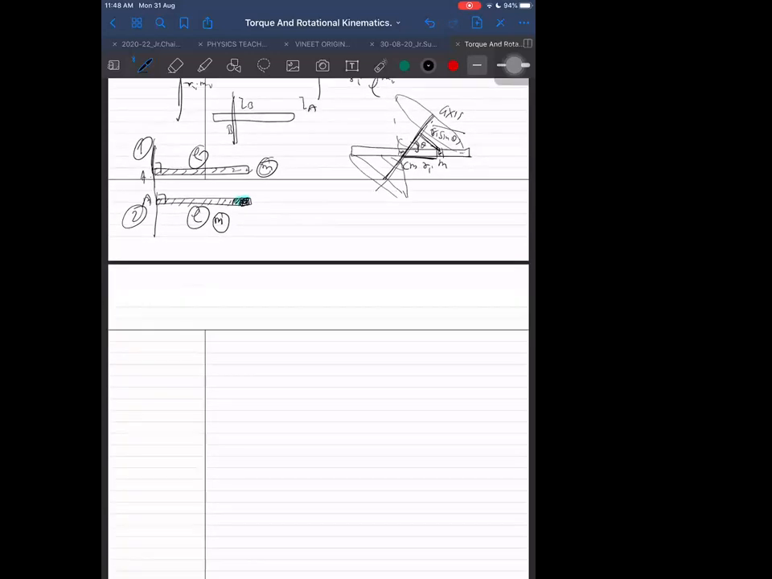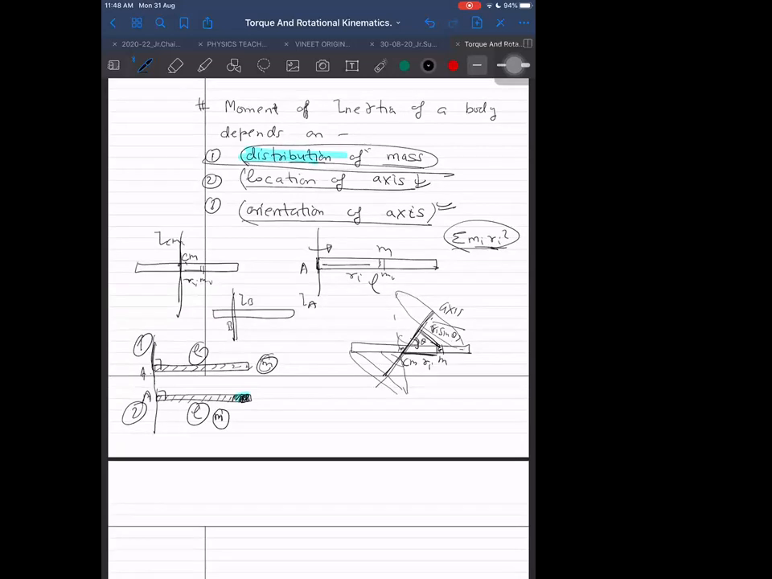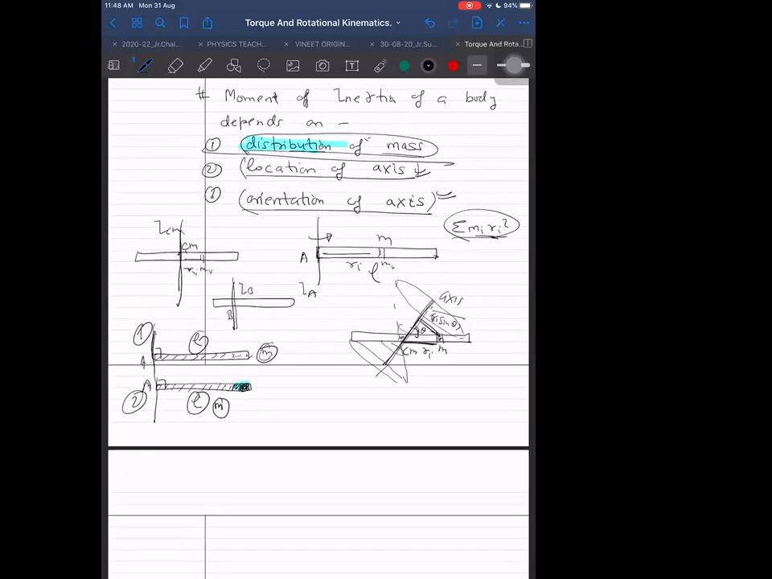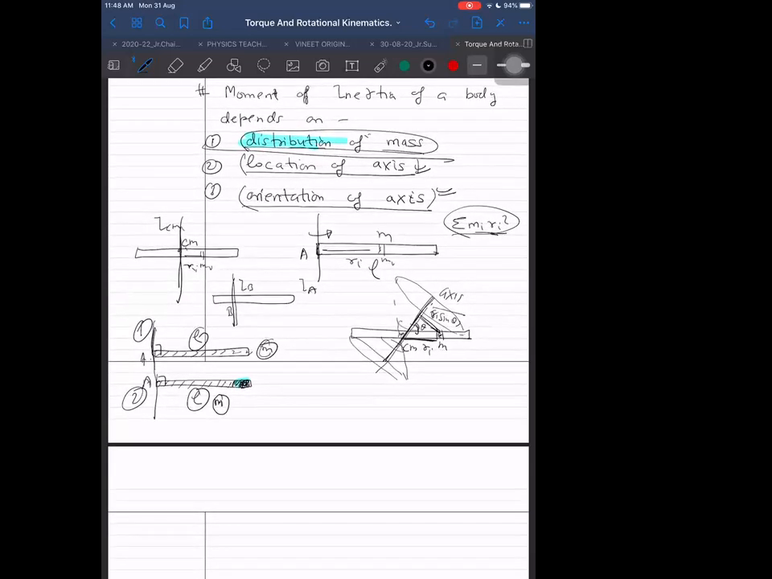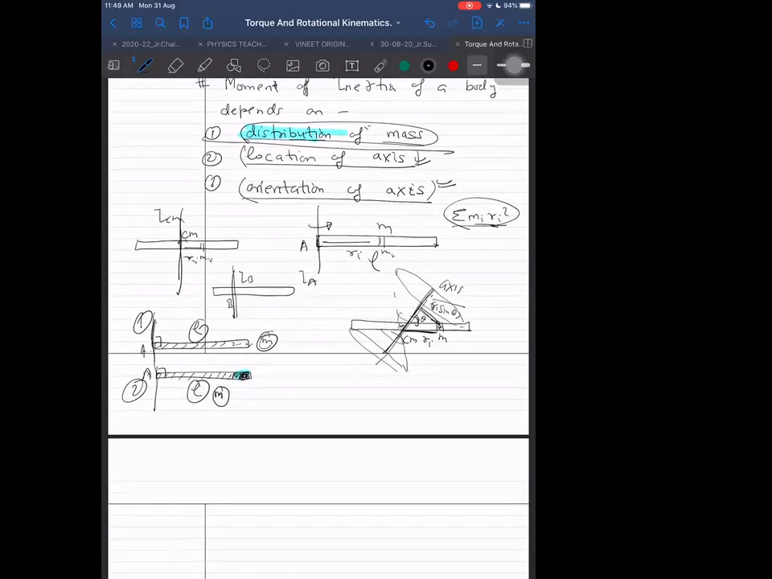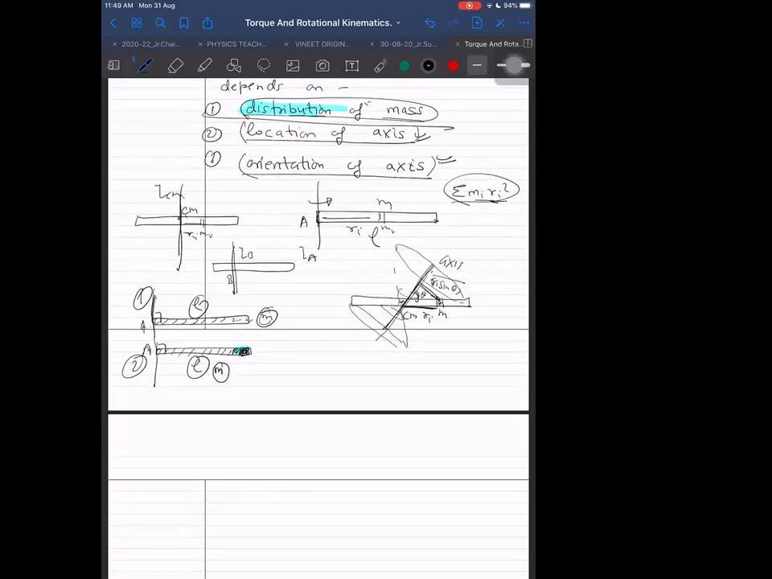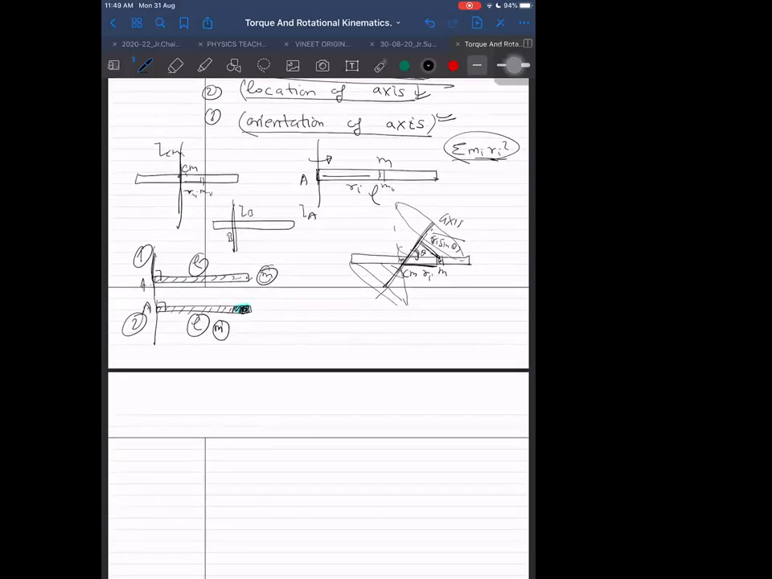Now, I was up to something here. So it depends on the distribution of mass, the location of the axis, and the orientation of the axis.